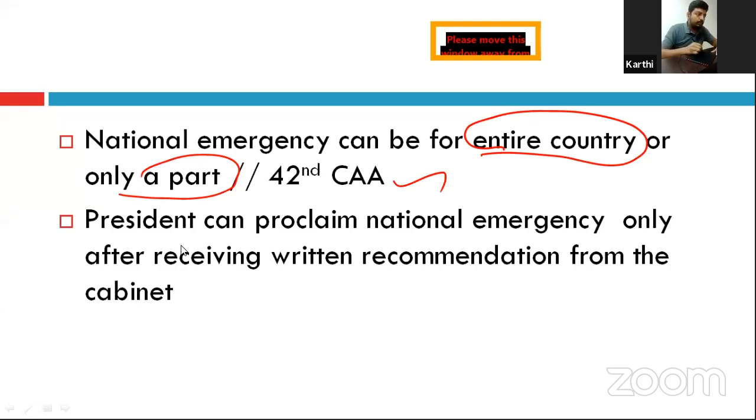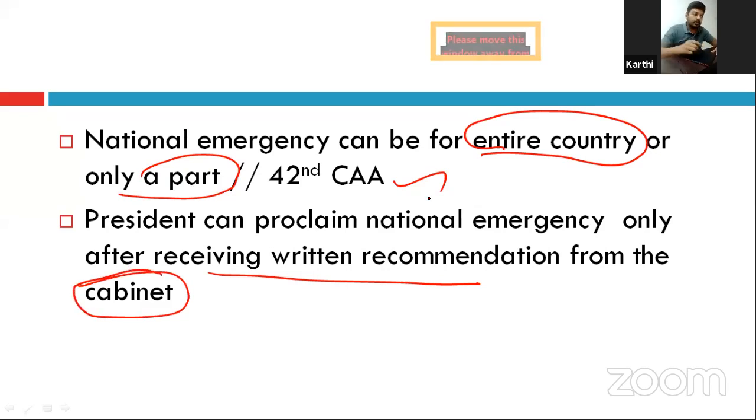The President can proclaim a national emergency only after receiving a written recommendation from the cabinet. This is the only article where the cabinet is used in the Constitution. It was introduced by the 44th Constitutional Amendment Act. Why was it so?